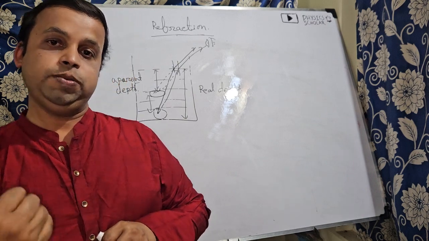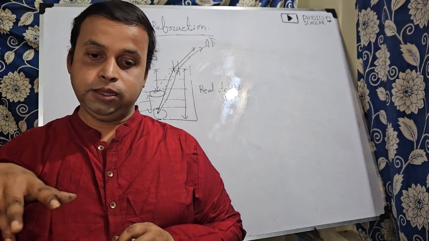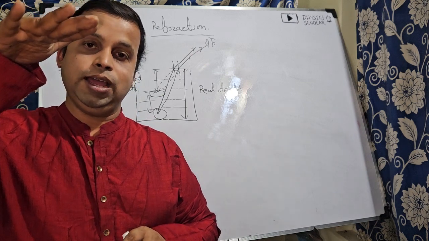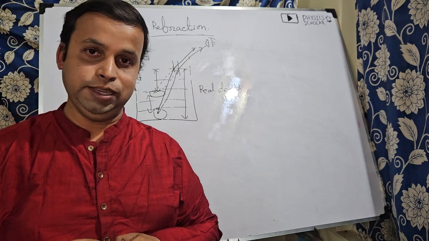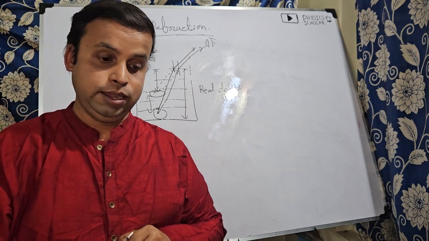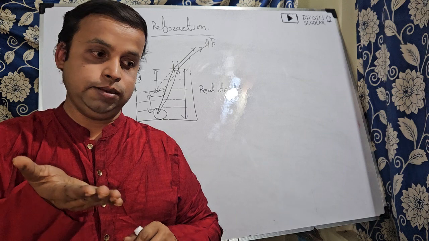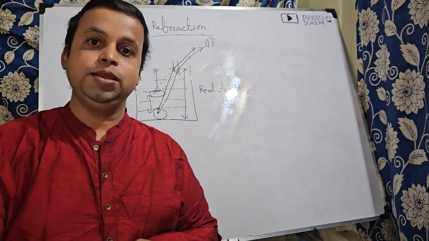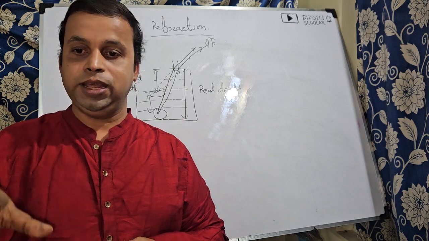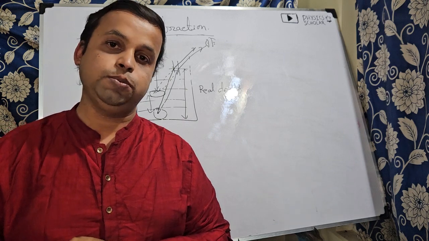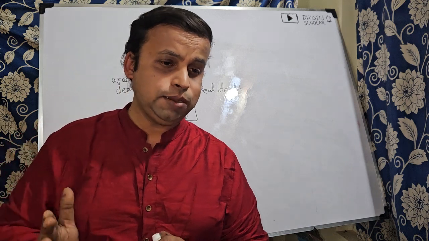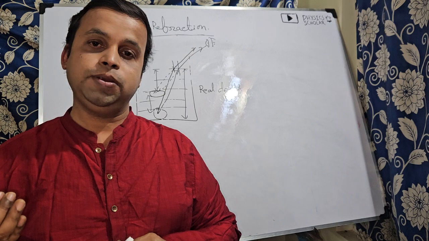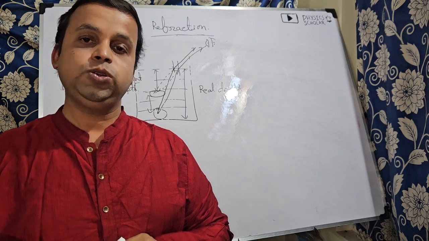In that case, we see the position of the fish a little bit higher than where it actually is. That is the apparent depth we can see from outside, but the real depth will be more. That's why from outside we cannot identify the accurate position of the object. Okay. So these are some very easy and simple natural phenomena due to the refraction of light from denser to rarer medium.